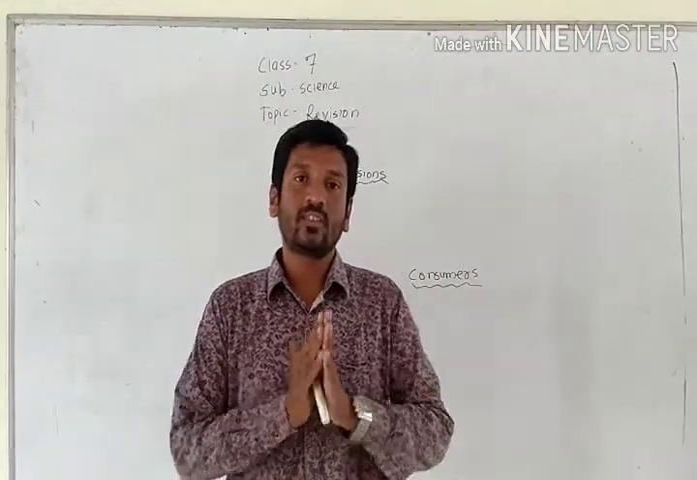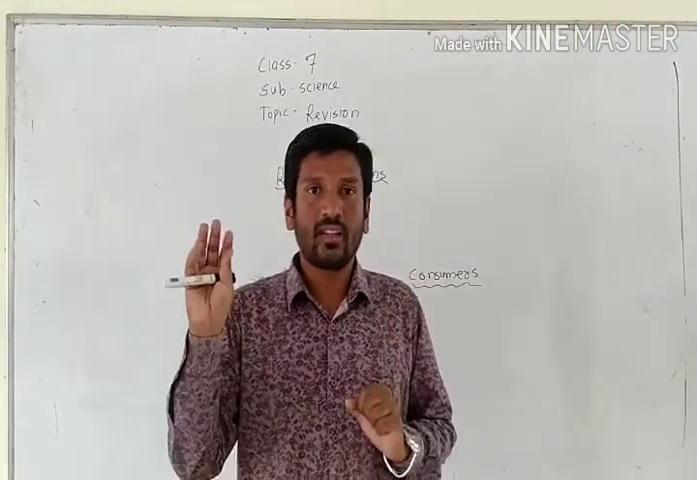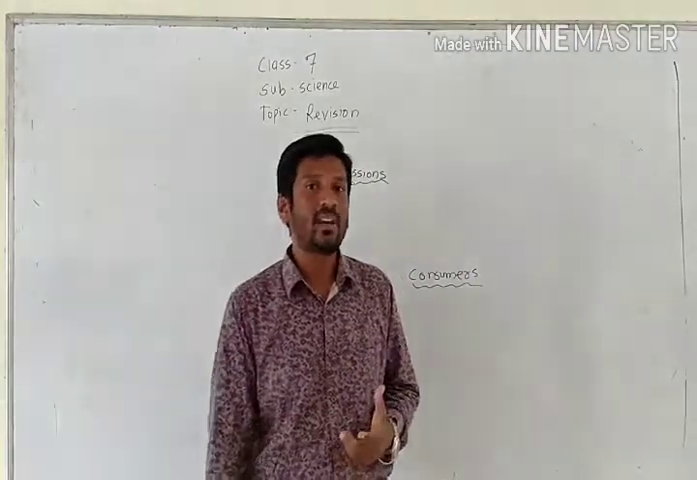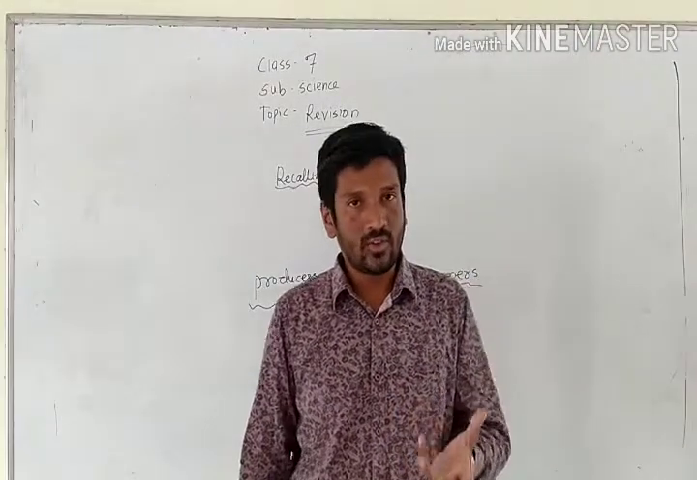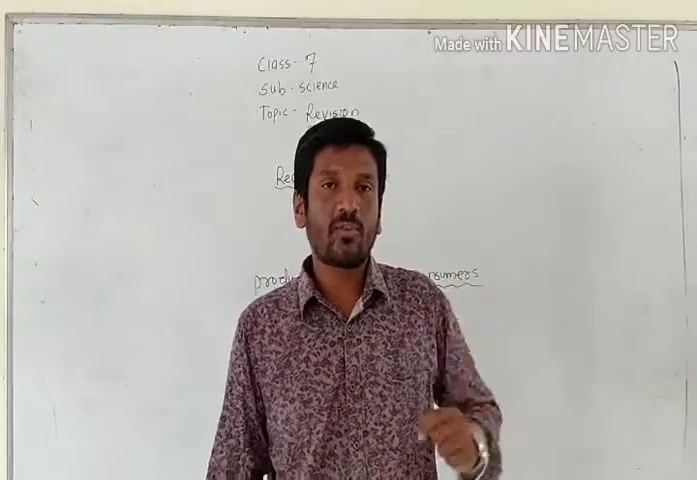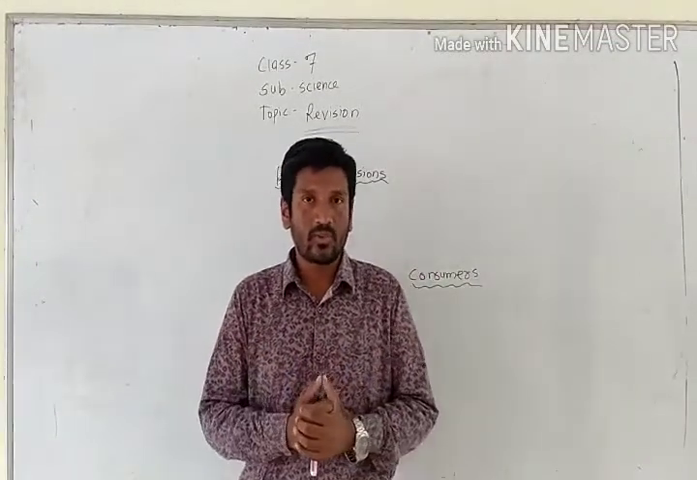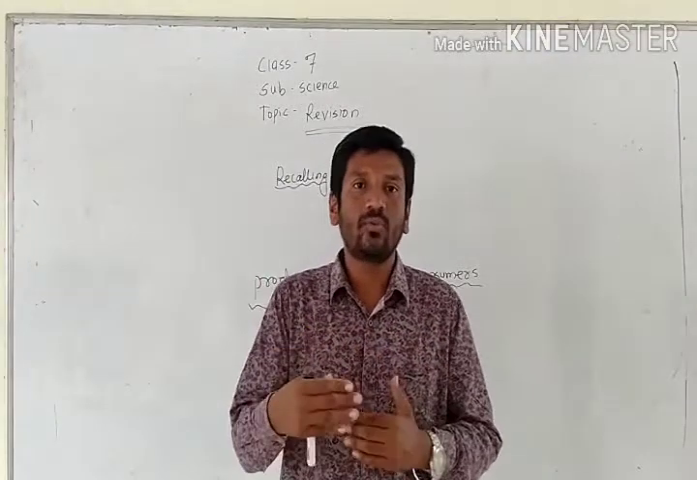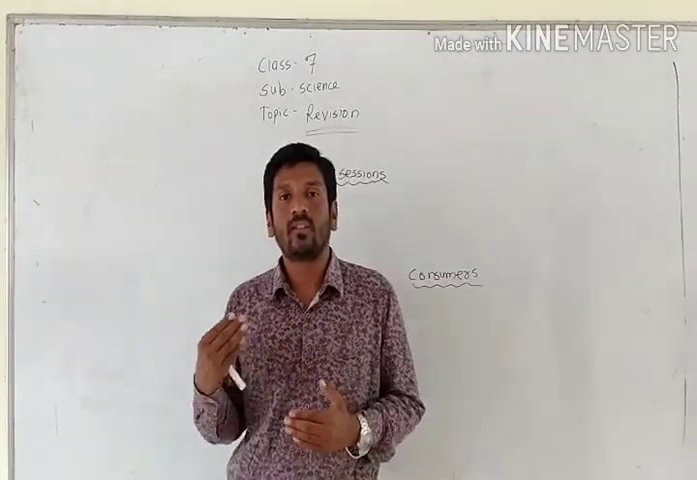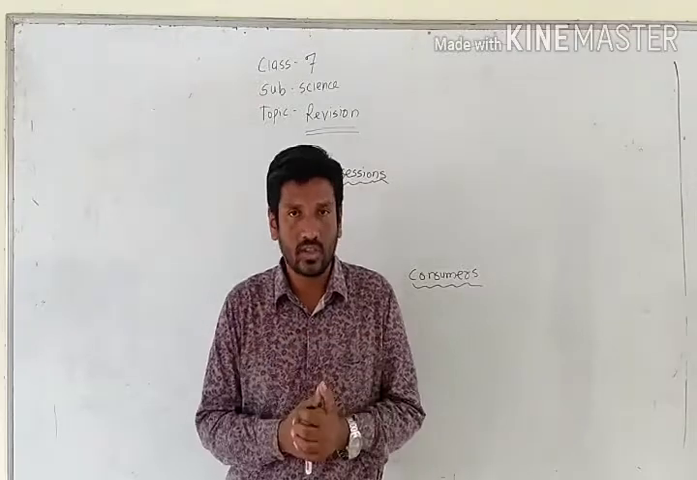So nutrition in plants. Plants we have categorized into two different parts. First one is autotrophic, second one is heterotrophic. Autotrophic mode of nutrition, what happens in autotrophic mode of nutrition? Plants prepare their own food with the help of the process of photosynthesis.